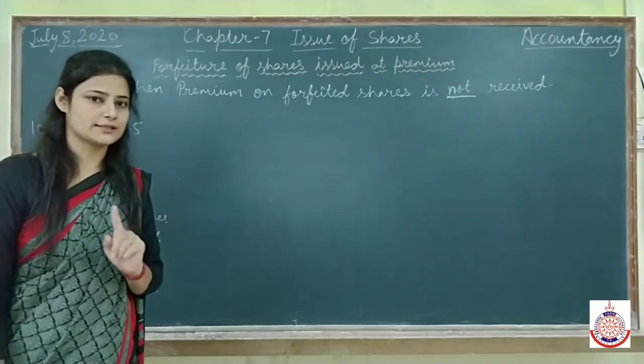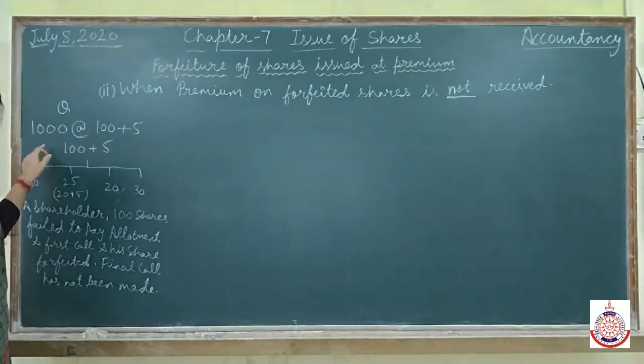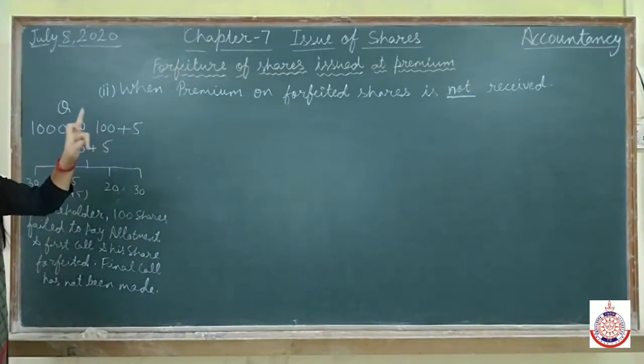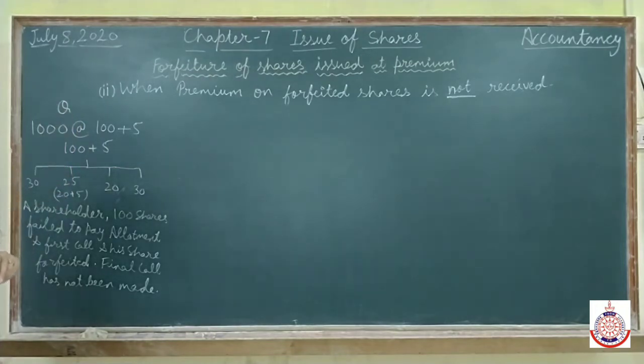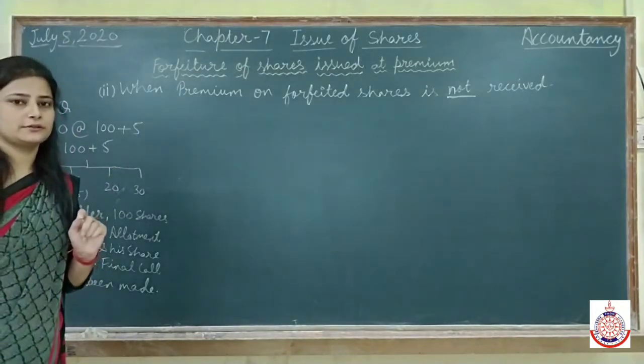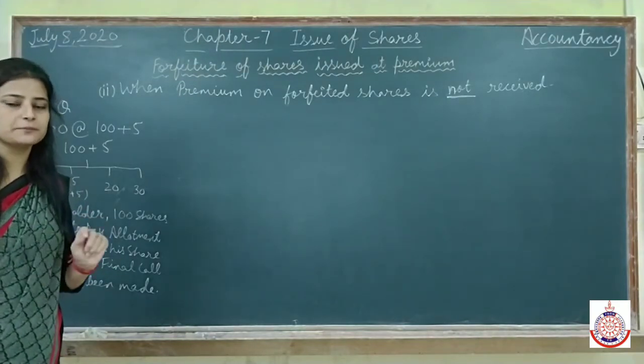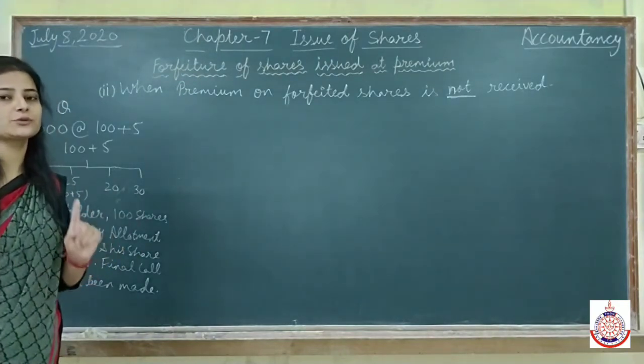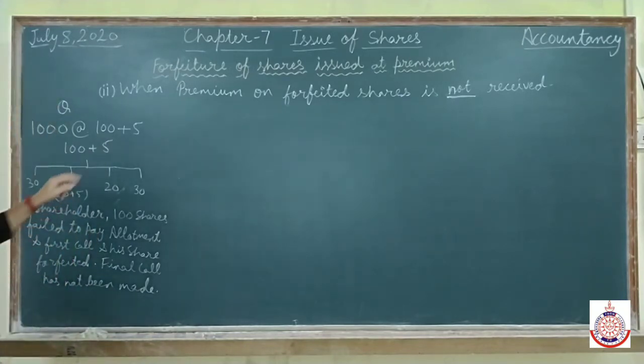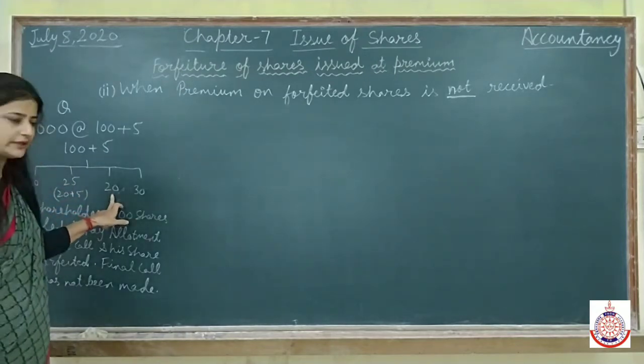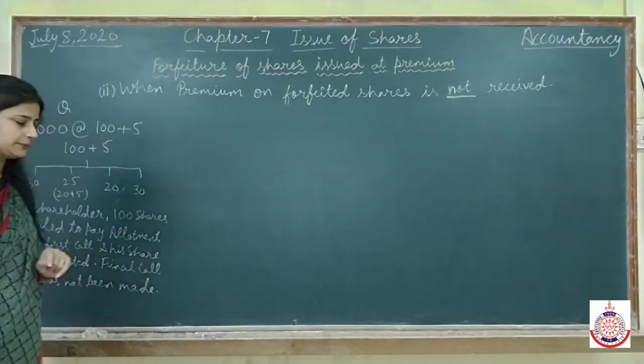Here I have taken one example. A company is issuing 1000 shares of 100 rupees at a premium of 5 rupees. It means the company, whose share value is 100 rupees, is issuing that share at 105 rupees. It means the company is issuing at premium. The amount is payable on application rupees 30, on allotment rupees 25 along with the premium, on first call rupees 20, and on final call rupees 30.